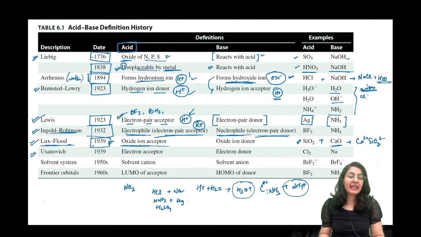Usanovich concept in 1939 even broadens this further. Any electron acceptor is an acid and any electron donor is a base. So, when there is a reaction of sodium and chlorine, you know sodium is going to give the electron and chlorine is going to take the electron like this.